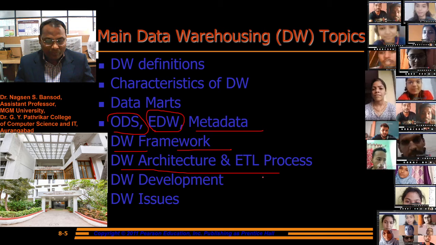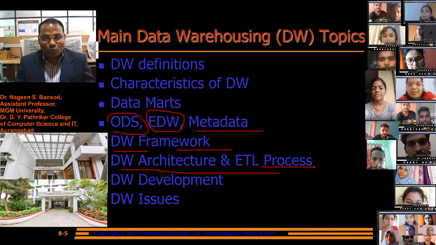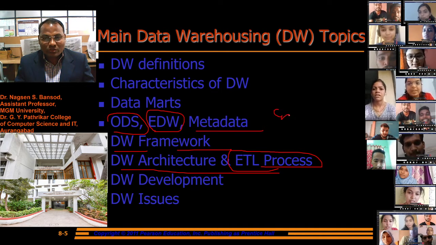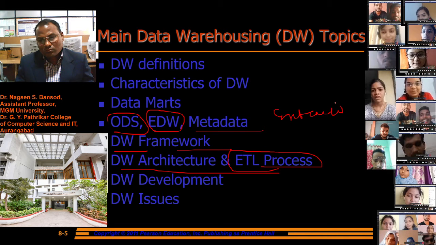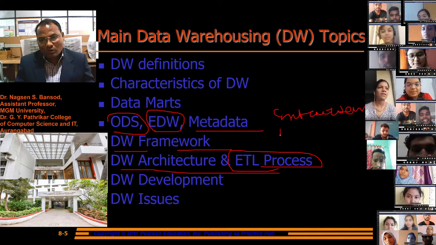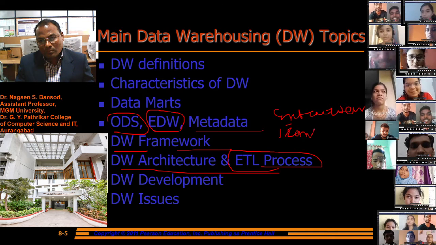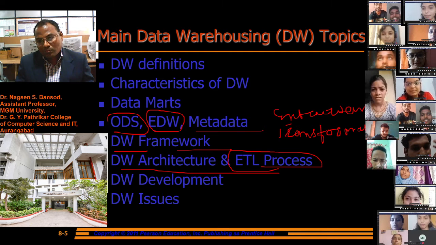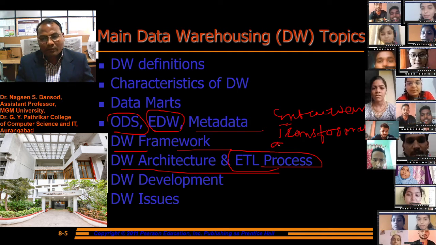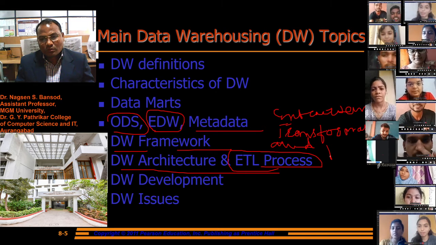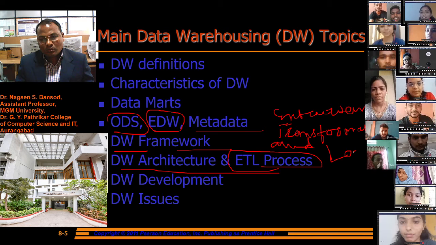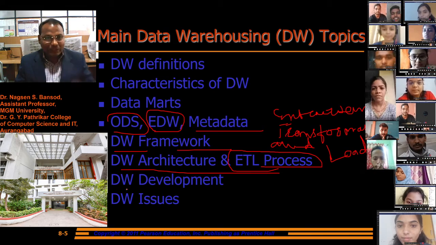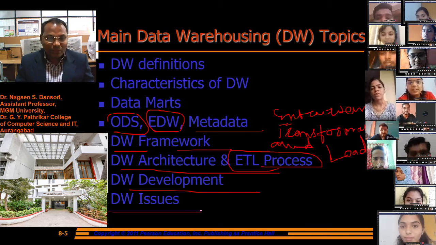Then the extraction, transformation and load process, ETL. Then data warehouse development and data warehouse issues.